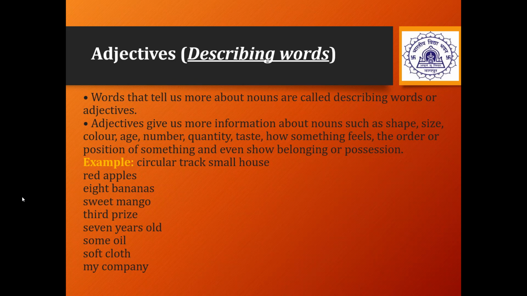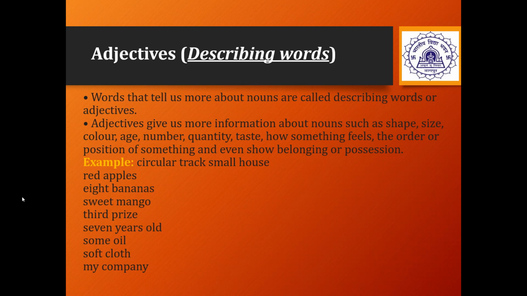Circular track, small house. So the word circular here, children, is telling us about the shape. Small is telling us about the size. Red apples. Red is telling about the color of the apples. Then 8 bananas. It is telling about how many bananas were there. Sweet mango. What kind of mango was there?